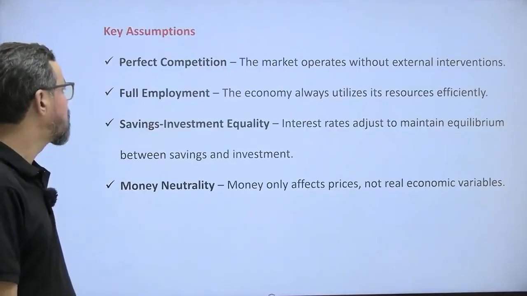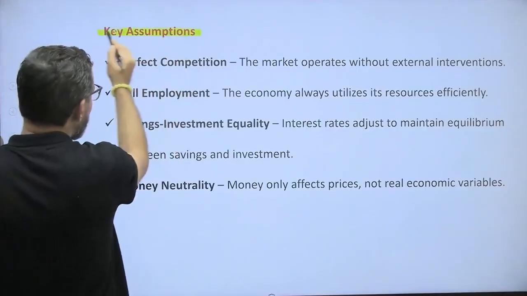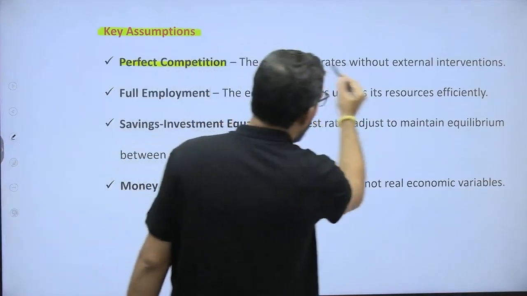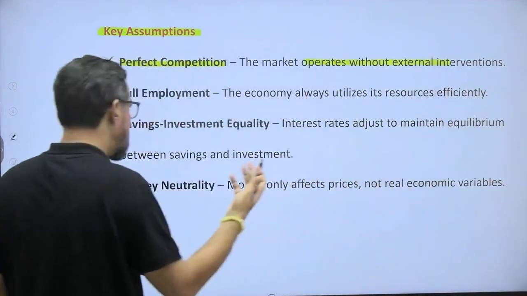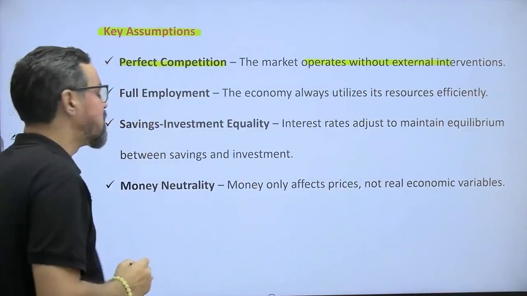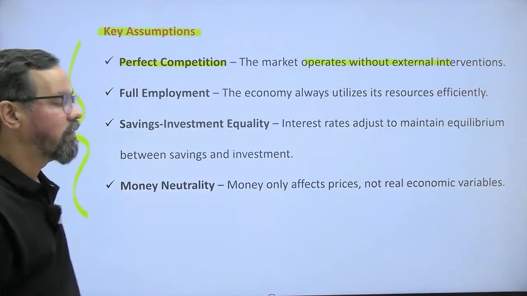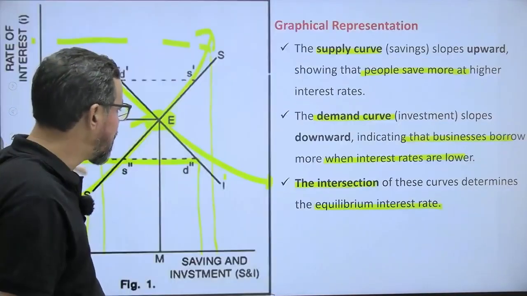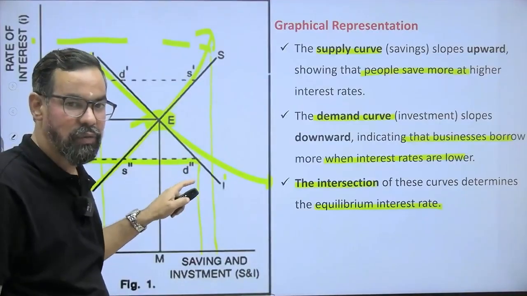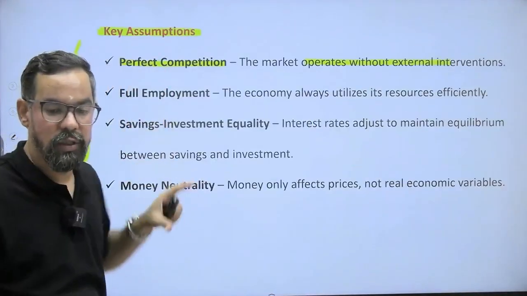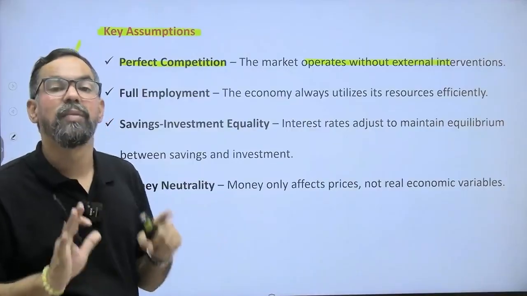Now, key assumptions, please do remember these also. Perfect competition: the market operates without external interventions. These are the assumptions for your interest rate theory, right? While we are saying this will be the overall journey, we are assuming this is the market condition, or these factors will remain constant.